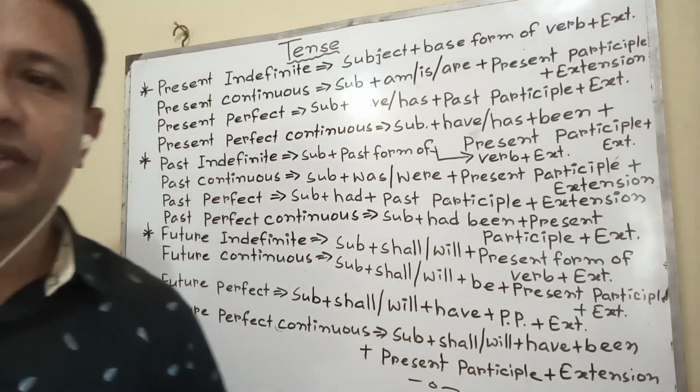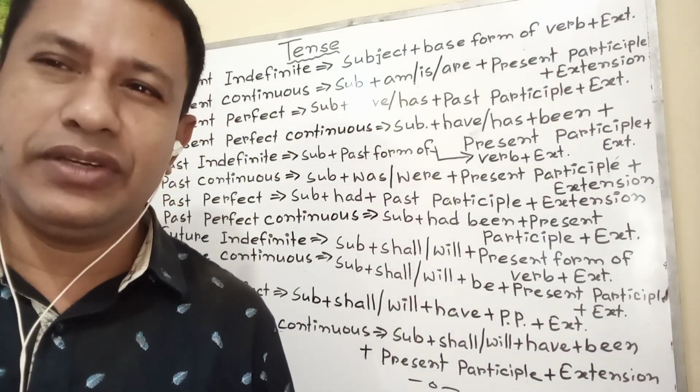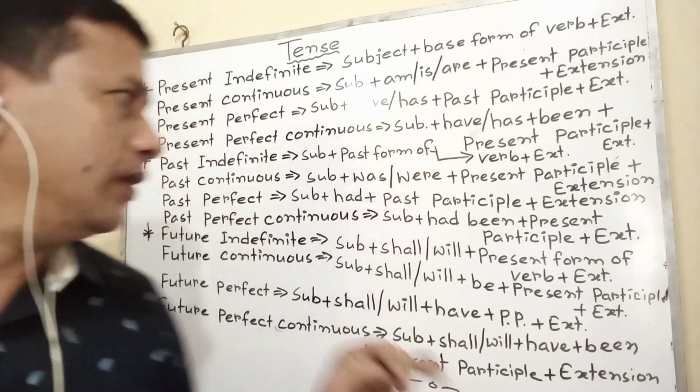Past continuous: the activity which was going on in the past is called past continuous. I was reading a book, they were coming here.